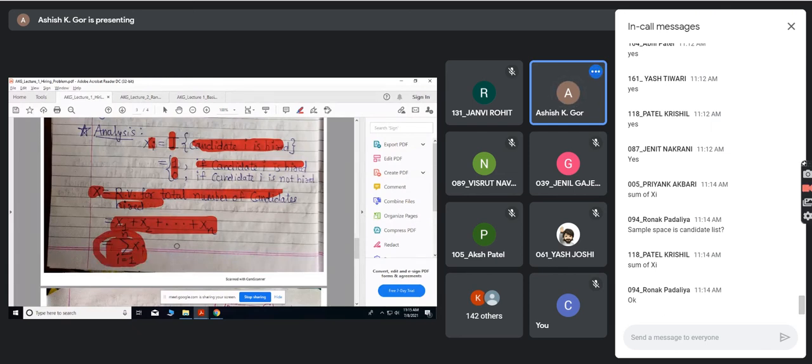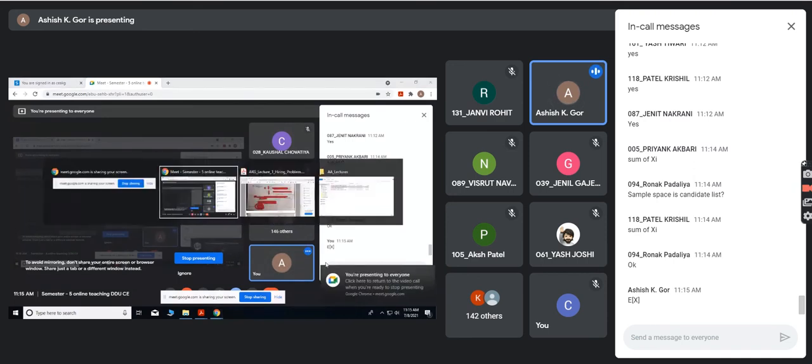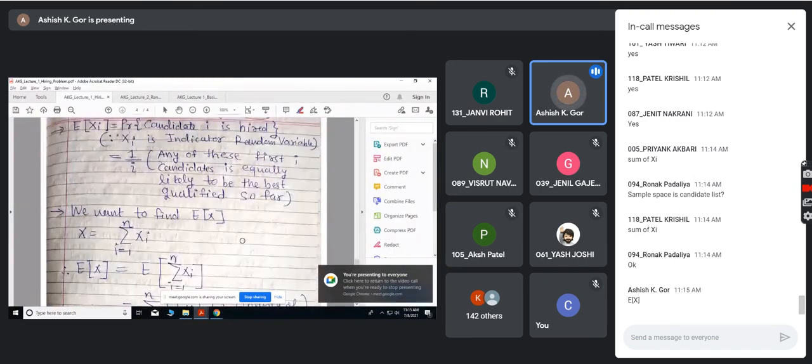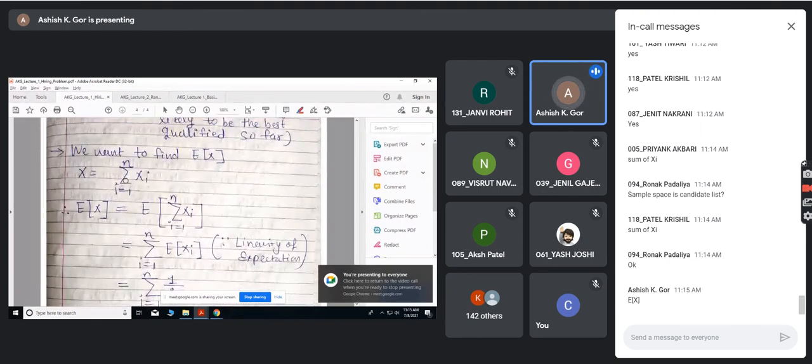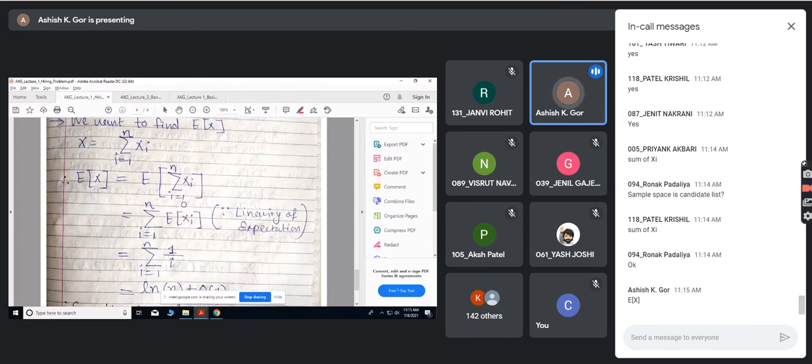Our interest is to find the expected value of X. So the expected value of X, let me write it here, is the expectation of sigma Xi. Now you know you can interchange the sigma and E, so it will be sigma E of Xi.